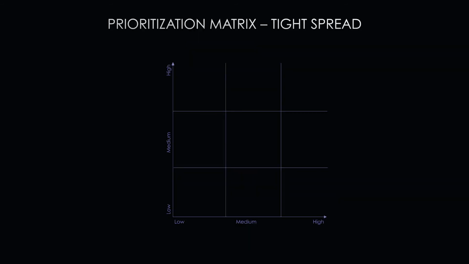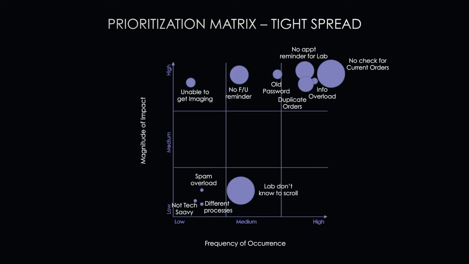First, they created the grid. Impact is the vertical axis. Frequency is the horizontal axis. These two variables are often enough. This example also has an additional variable, control, because it helps them prioritize. The size of each bubble reflects how much control the team has over a cause. The bigger the bubble, the more control.